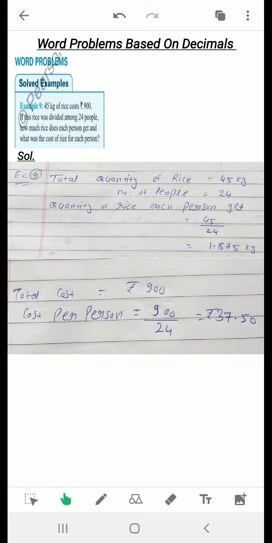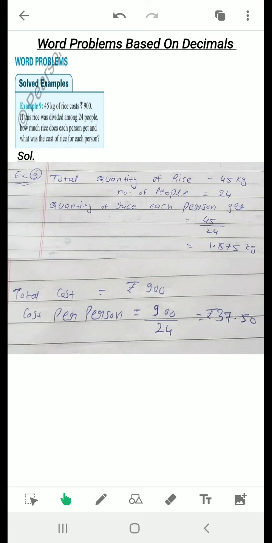That is 100 divided by 10, that will be 10 kilogram. So similarly here also, total quantity of rice available is 45 kilogram, number of people are 24, then one person will get 45 upon 24 is equals to 1.875 kilogram.